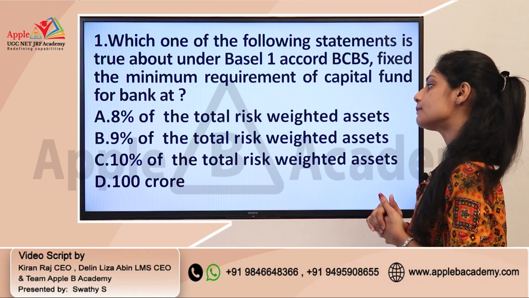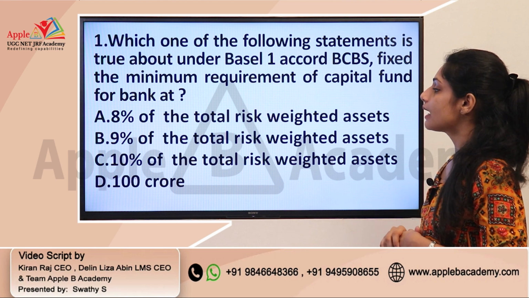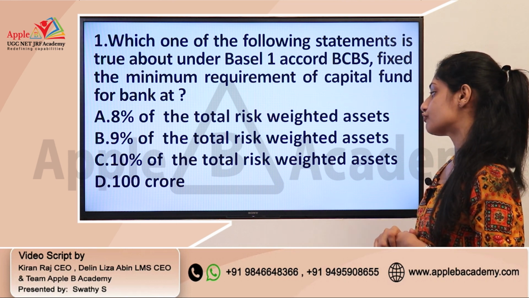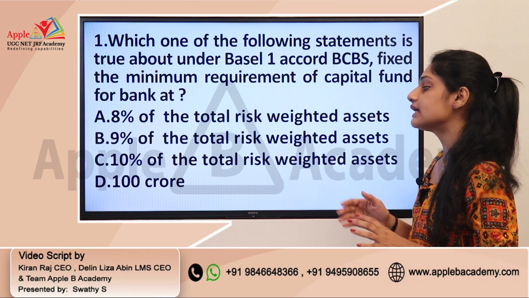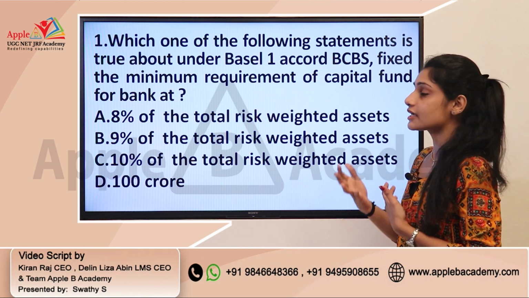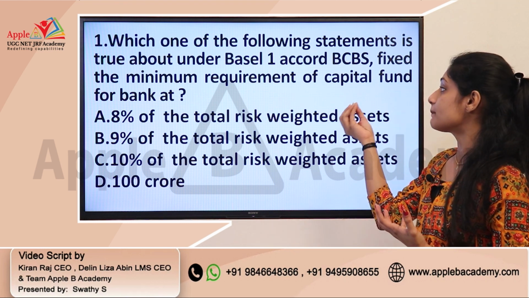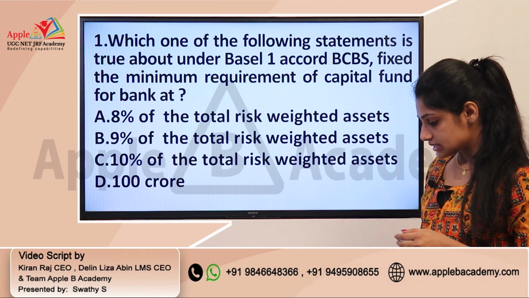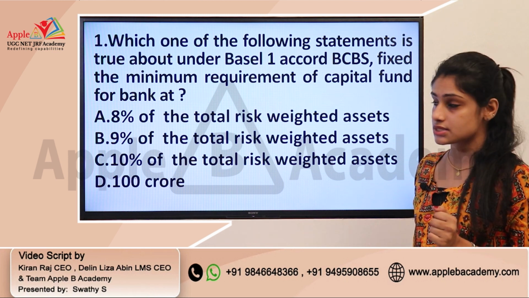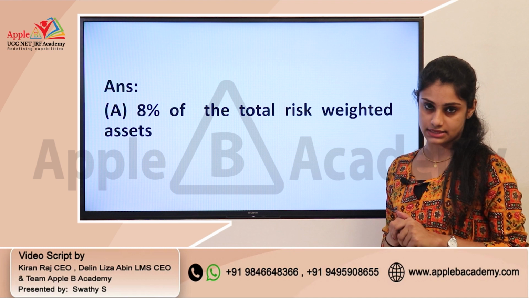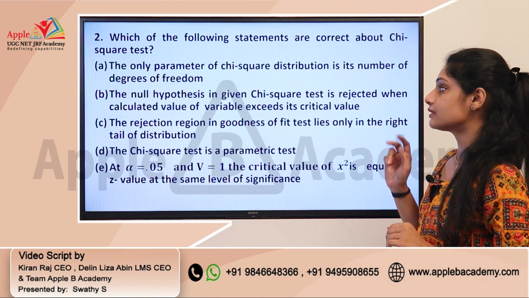So option A, 8% of the total risk weighted asset, B, 9% of the total risk weighted asset, C, 10% of the total risk weighted asset, and D, 100 crore. This question is based on the minimum requirement which you have to keep as per Basel 1. So the correct answer for this question is option A, 8% of total risk weighted asset. Okay, moving to the second question.